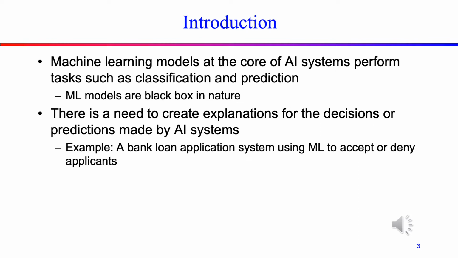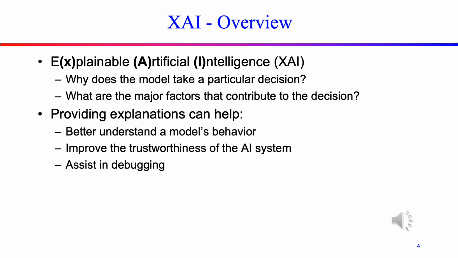An explanation may be useful to a rejected applicant to help them change the outcome. Explainable artificial intelligence, or XAI, is a subfield of AI in which we aim to generate explanations that can help better understand a model's behavior, improve the trust, and assist in debugging a machine learning model.